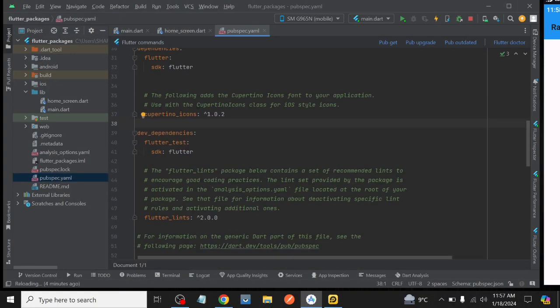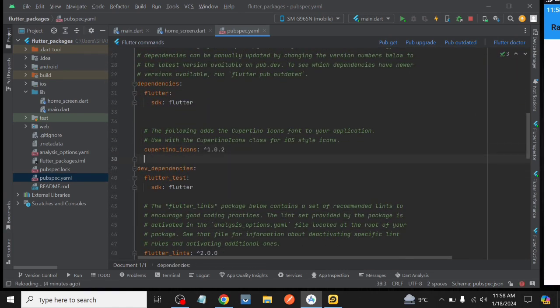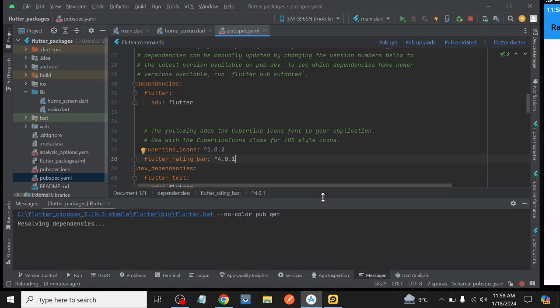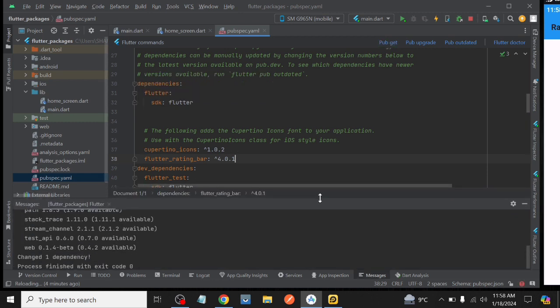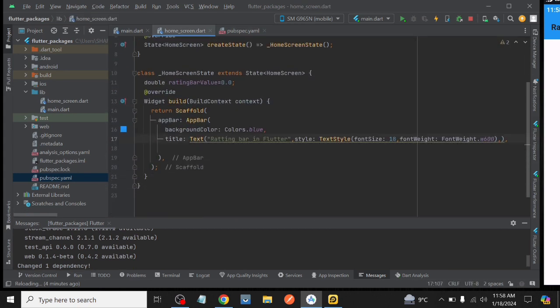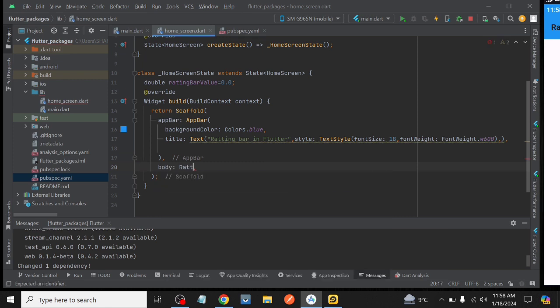We copy Flutter rating bar package from pub.dev and paste in our pubspec.yaml file below the Cupertino icon. And then after that we pub get our project. After that, when the exit code is 0, we go to our home screen and inside our home screen body